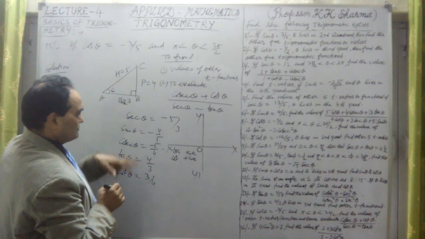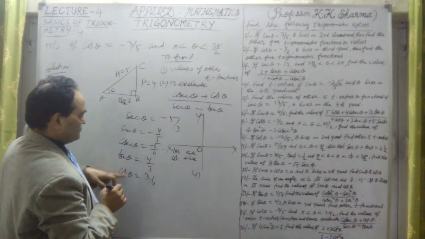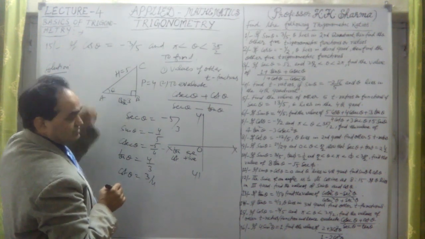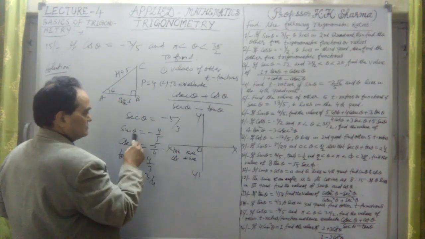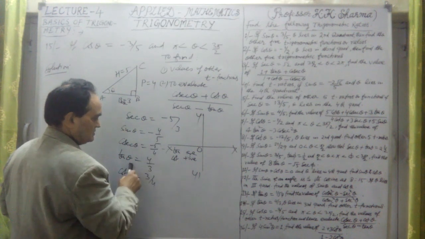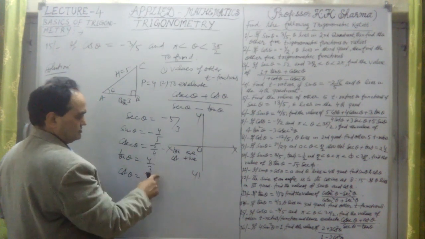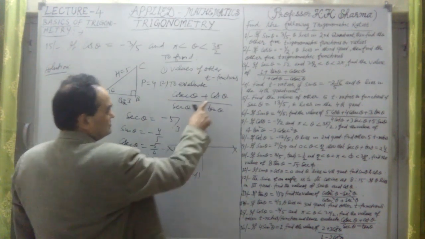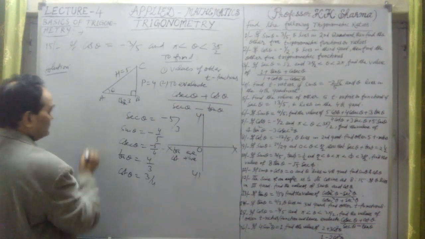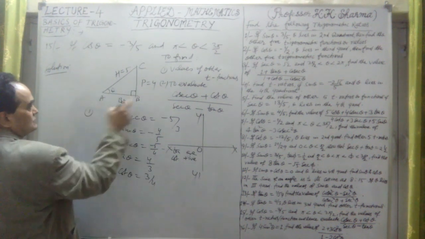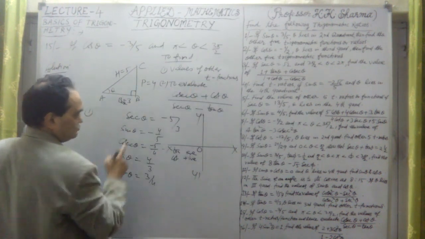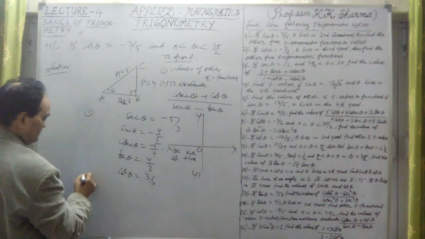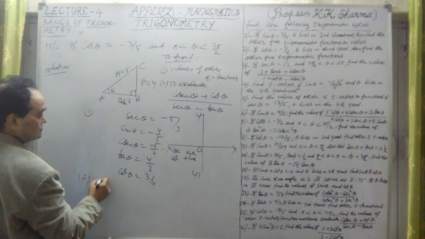We have calculated 1, 2, 3, 4, 5, and the sixth one is given. Sec negative, sin negative, cosec negative, tan and cot are positive: 4 by 3, 3 by 4. This is the first part, the solution: find the values of other trigonometric functions, which we have calculated. Second part is evaluate.